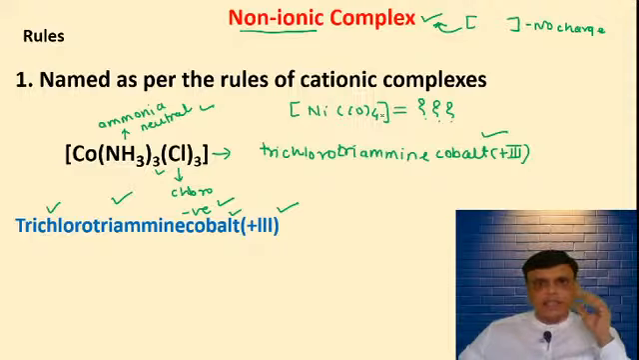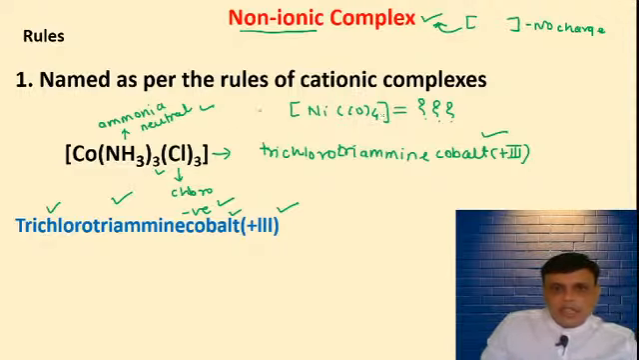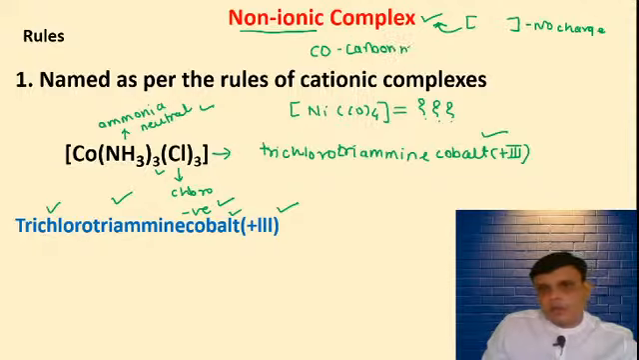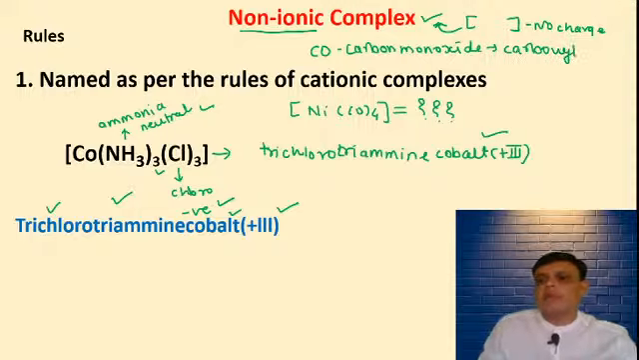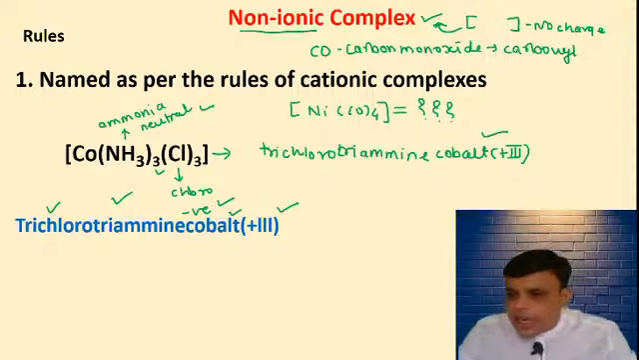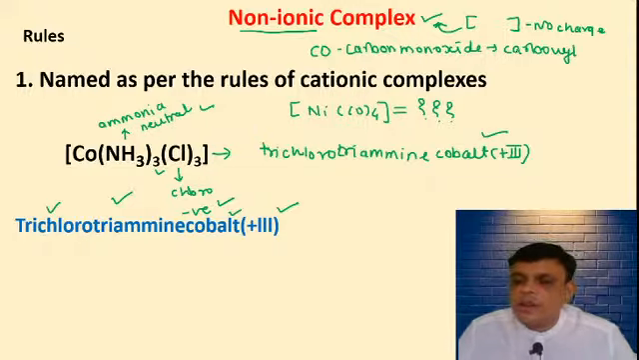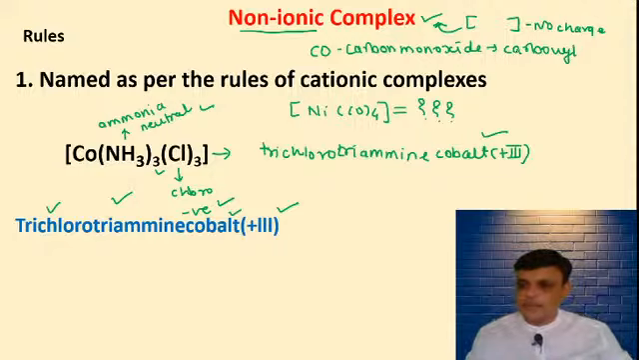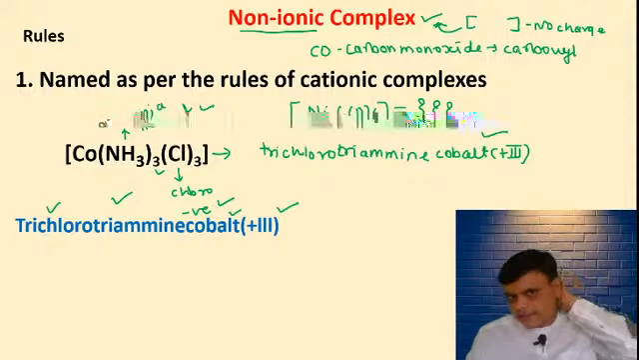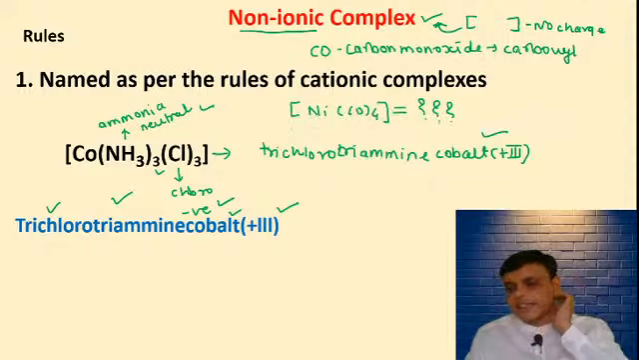NiCO4. First, it is a non-ionic compound. See, this ligand is carbon monoxide. In coordination chemistry language, it is called carbonyl. Tetracarbonyl nickel. Vishwajit, what is the oxidation state? Rohan, Krishna Priya, you have not written the oxidation state.